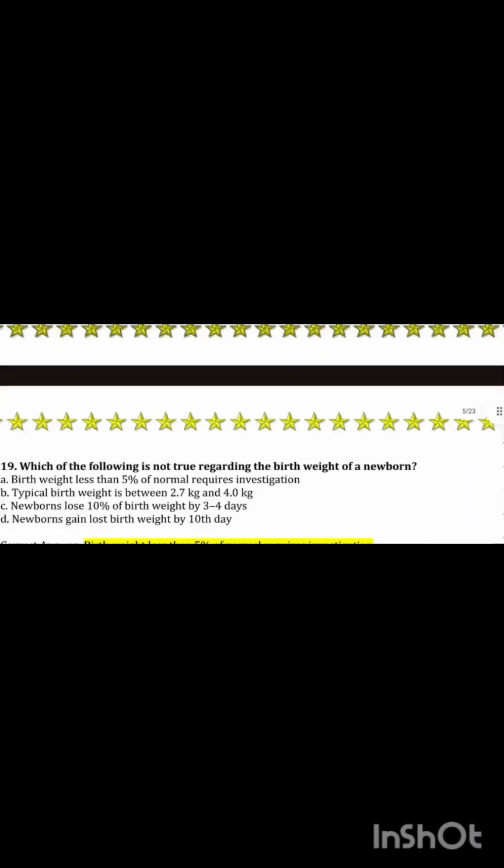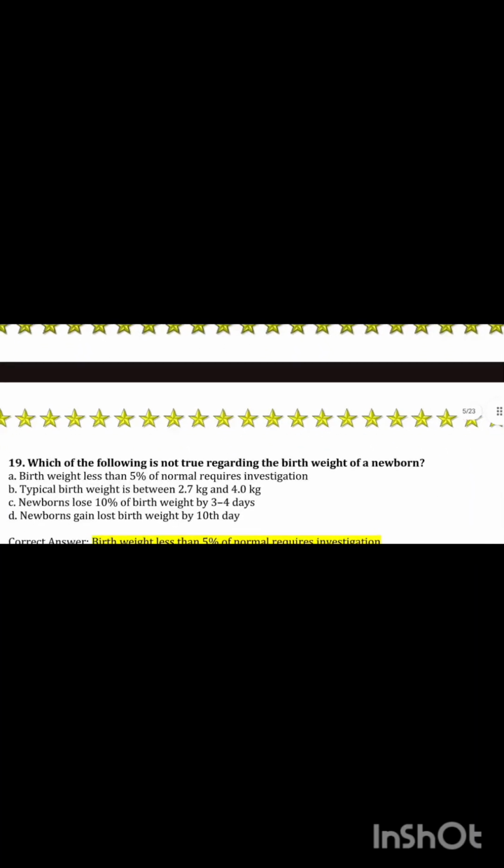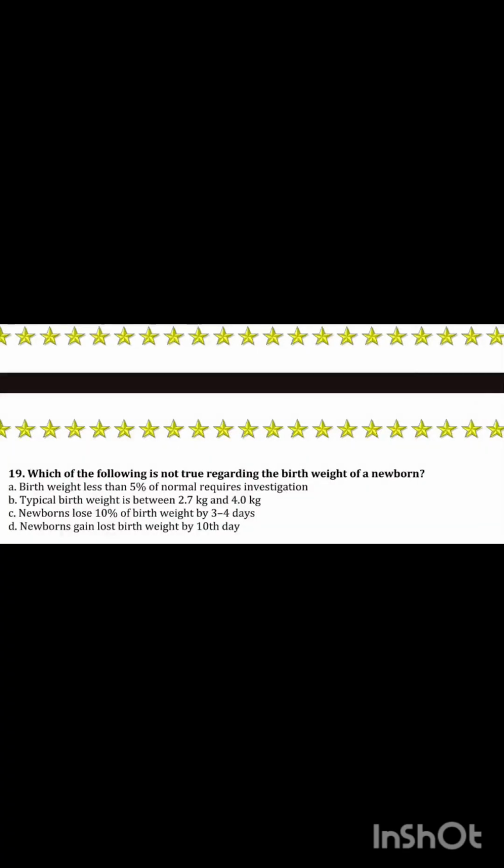Okay, so next comes question number 19. Which of the following is not true regarding the birth weight of a newborn? From these options, we need to identify which statement is not correct. The first one is birth weight less than 5% of normal requires investigation. Then, typically birth weight is between 2.7 kg and 4 kg. Okay, this is correct. Newborns lose 10% of birth weight by 3 to 4 days. It's a correct option.